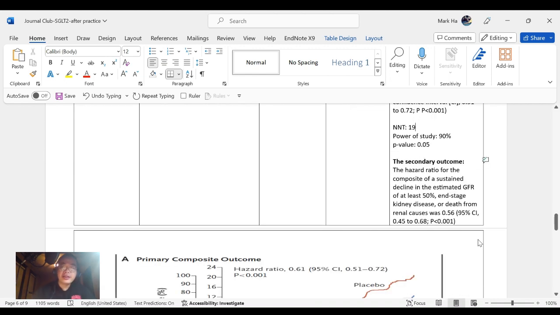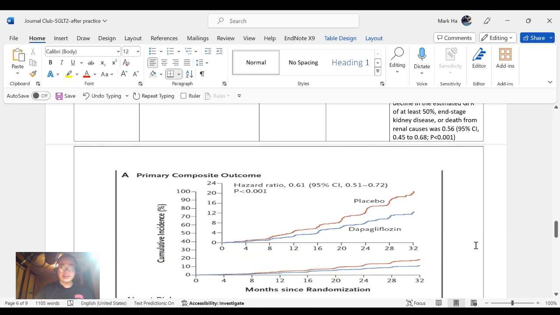A secondary outcome, not separate like the EMPA-KIDNEY, showed a composite of the secondary outcome with a hazard ratio of 0.56 and it was statistically significant.